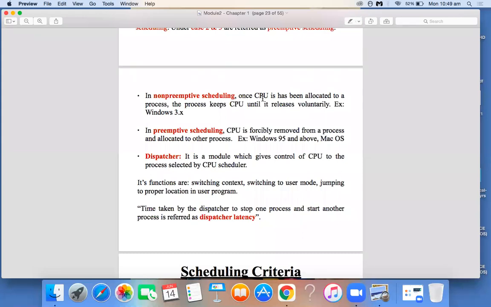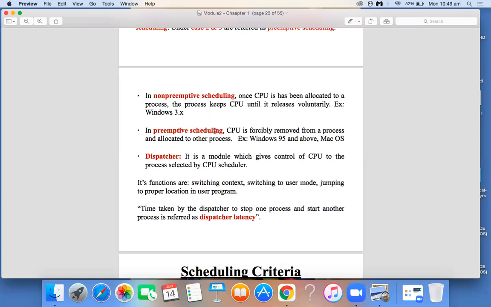That's non-preemptive. In preemptive scheduling, the CPU can be forcefully removed from one program and given to another program. Most of our scheduling algorithms come in these two flavors, non-preemptive and preemptive.